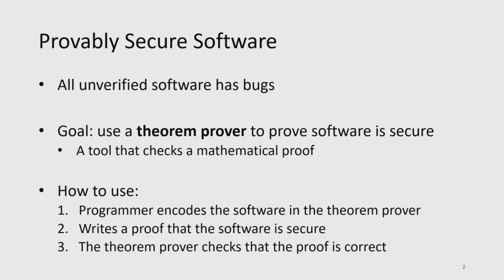All a theorem prover is, is a tool which will check a mathematical proof. If you know what Coq or Lean are, these are examples of theorem provers. How do these get used? Well, first, the programmer will encode the software in some way into the theorem prover. That might be actually writing the software in the theorem prover itself, but you could also imagine encoding the semantics of a higher level language like C and then proving things about the program. Then the programmer will write a proof that the software is secure. And then the theorem prover will actually check the proof and guarantee that it's correct. So you have very, very high assurance that your software is bug-free.